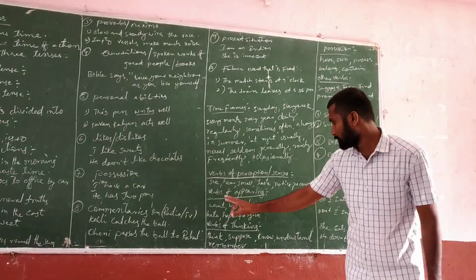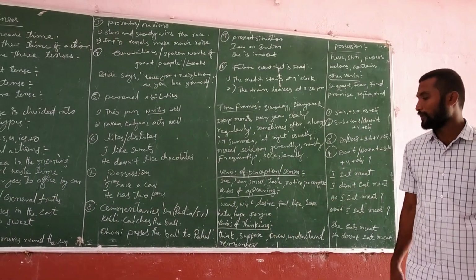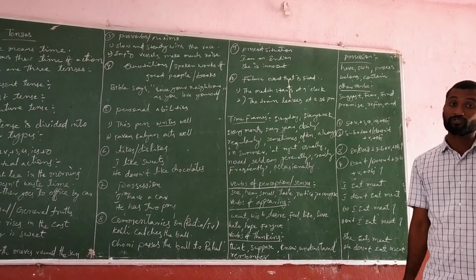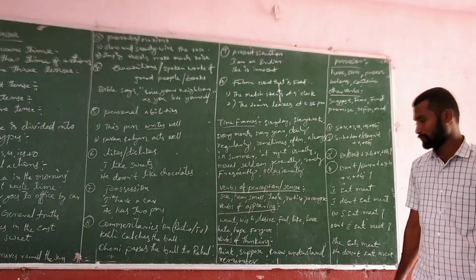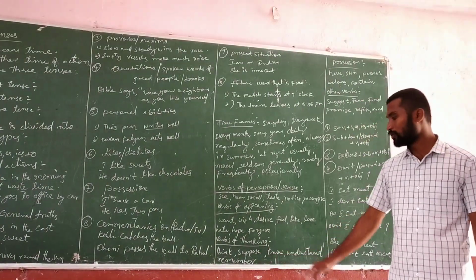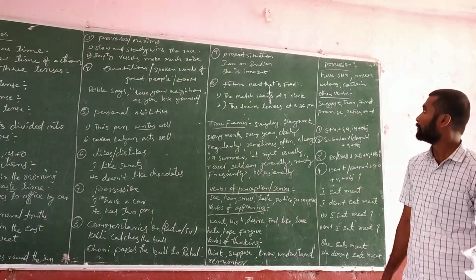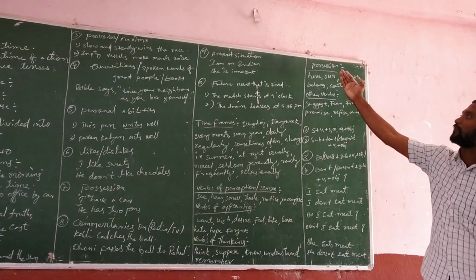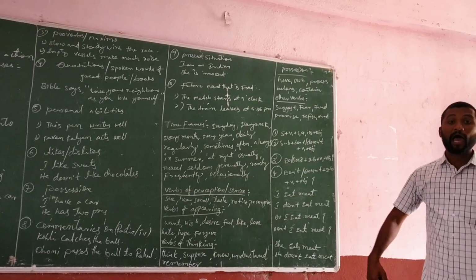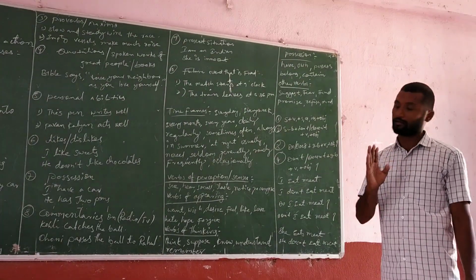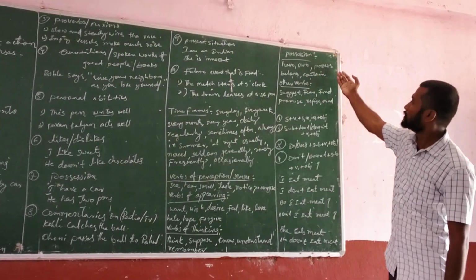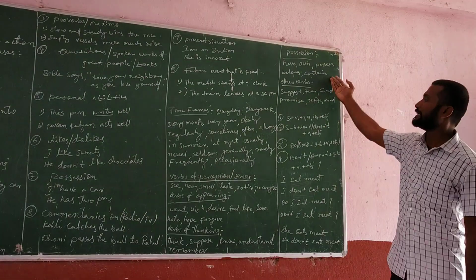And verbs of thinking. Don't say I am thinking. I think. In that way you have to use them. Suppose, know, understand, remember. Next one, verbs of possession. Don't say I am having a car. I have a car. Own, possess, belong, contain.